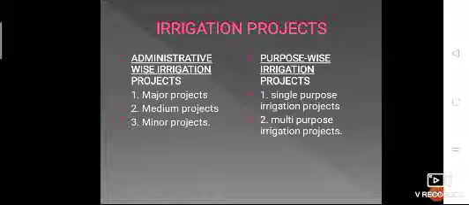Whereas in case of a multi-purpose project, it not only supplies us with water, but it also provides other benefits such as hydropower. It controls flood, it helps in navigation, and it also gives us domestic and industrial water supply. This will be considered your multi-purpose irrigation project.